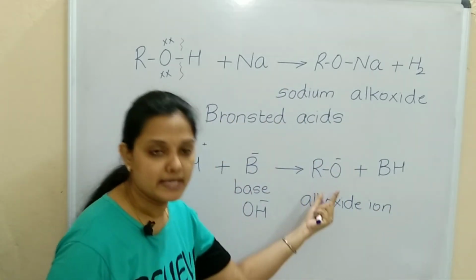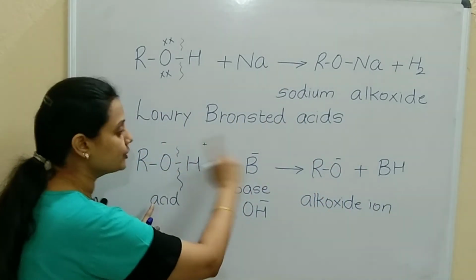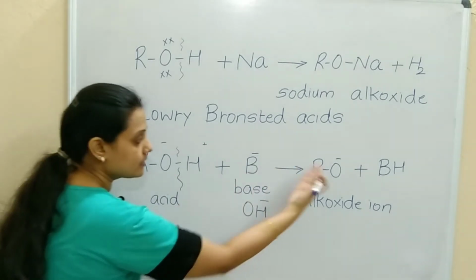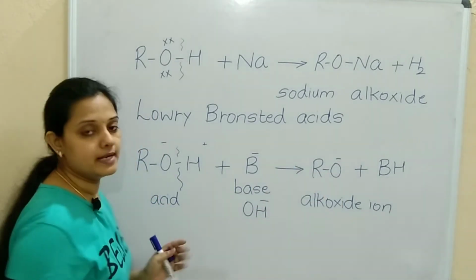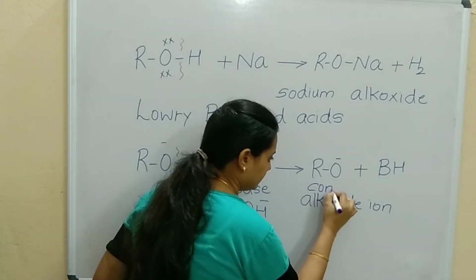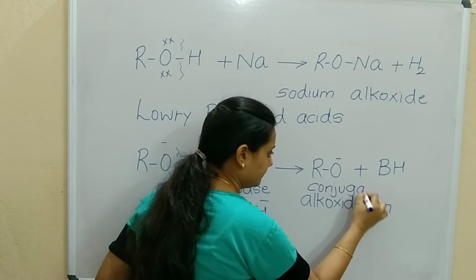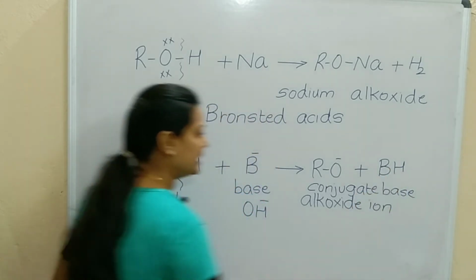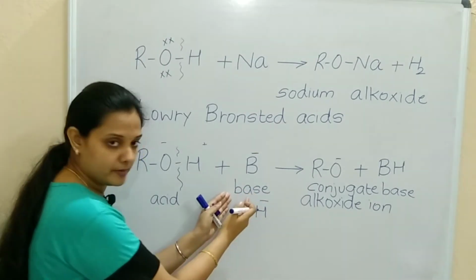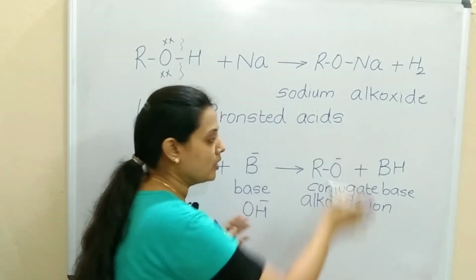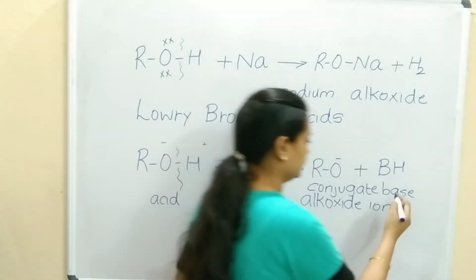RO minus, the alkoxide ion, will be the conjugate base. Then BH has come from B, the base here, so BH will be the conjugate acid.